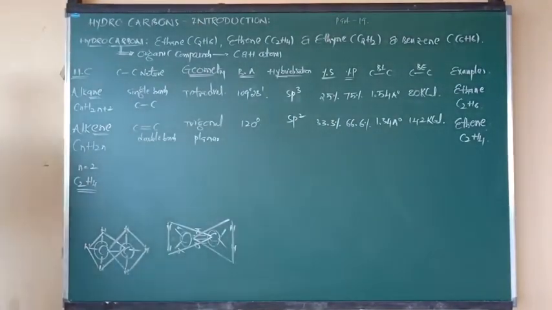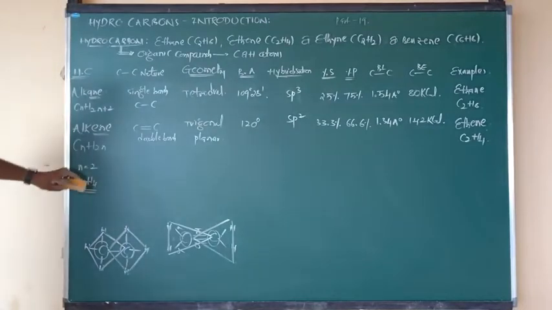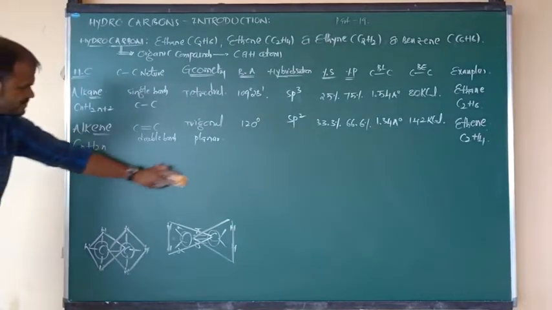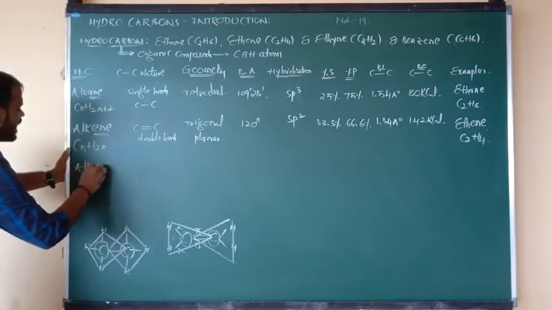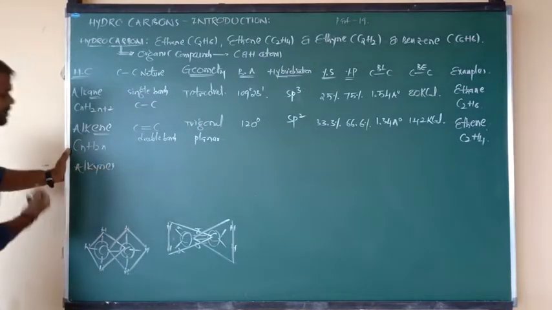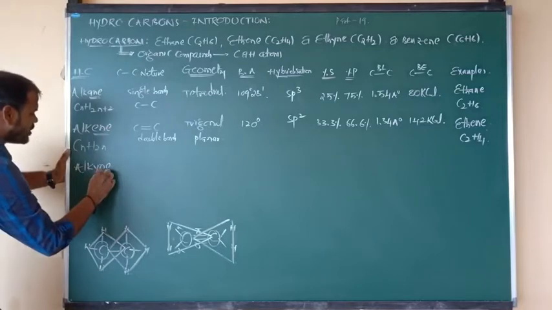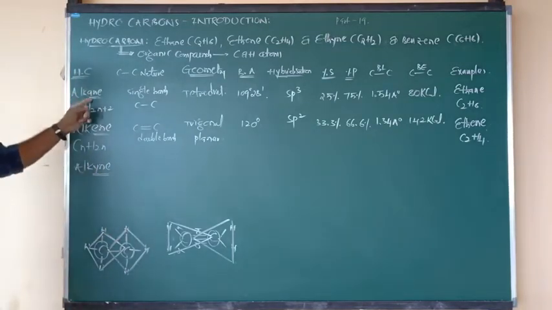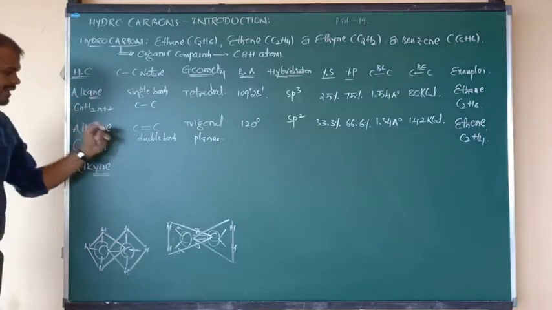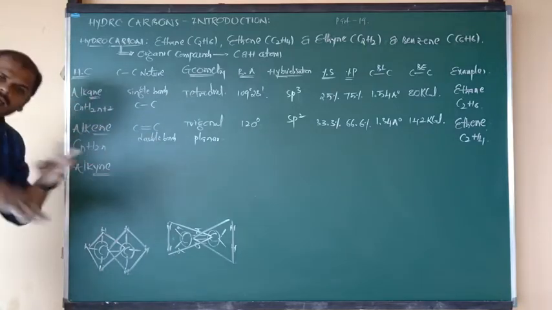Now I am going to tell you the type 3 hydrocarbon, that is nothing but the alkynes. Again focus on the last 3 letters, that is YNE. ANE, alkane; ENE, alkene; YNE, alkynes.